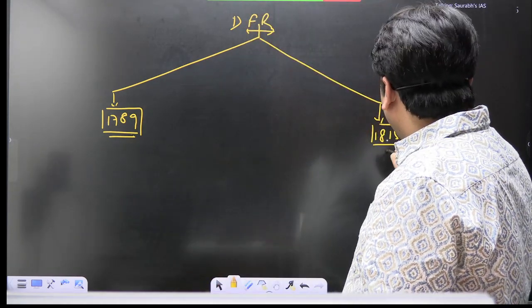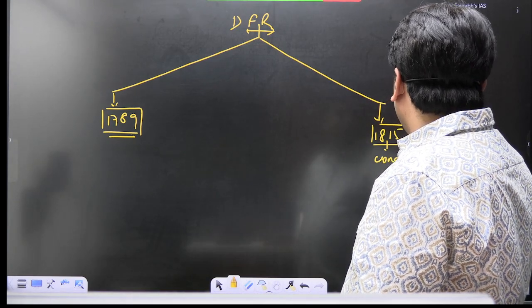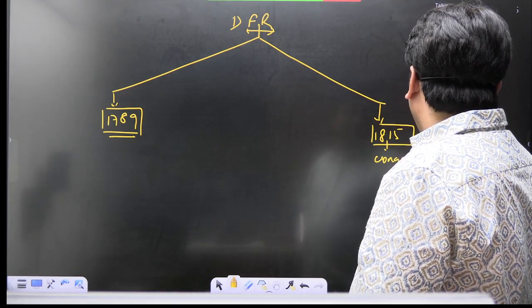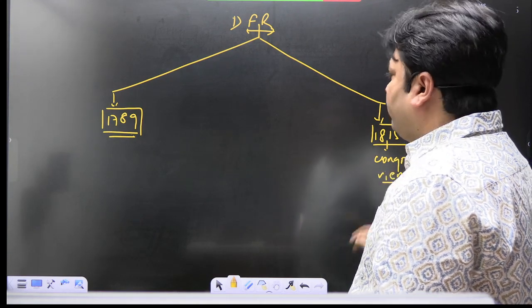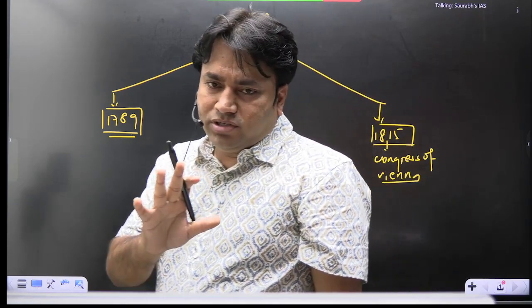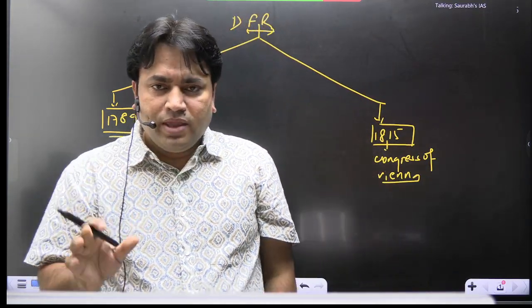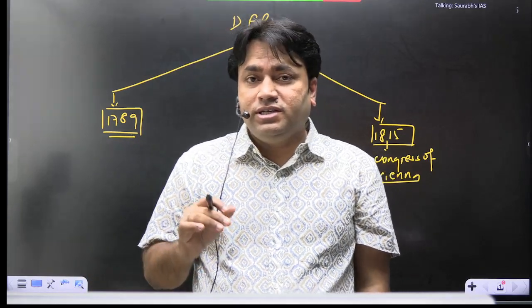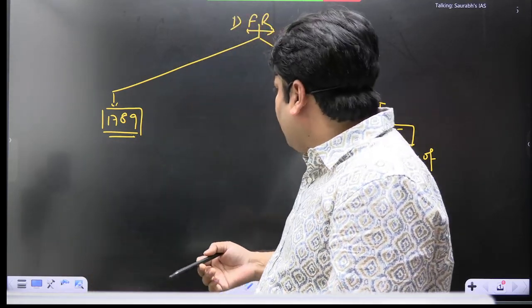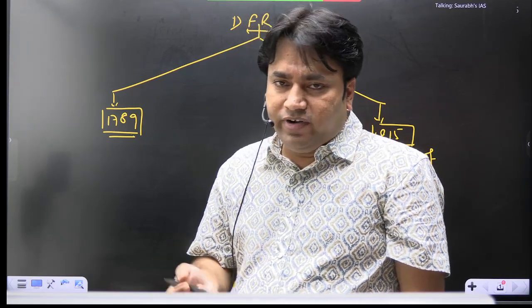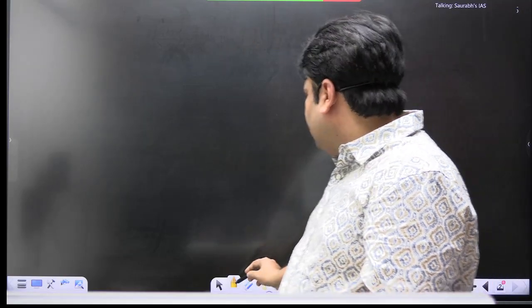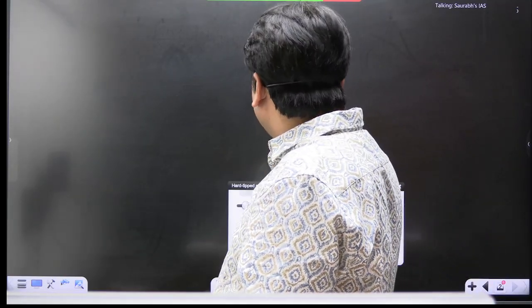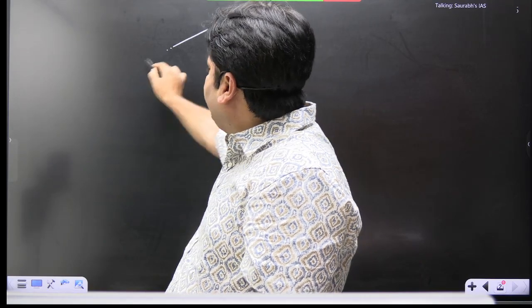1815 in history is known for the Congress of Vienna or Vienna Convention. That is an important convention. I will also discuss this in detail, but here let's discuss what happened after 1789. In the last class, I drew a simple sketch here to help you understand this transitional phase of development.